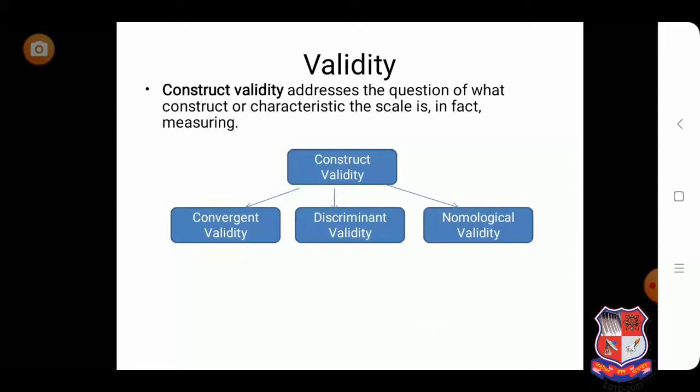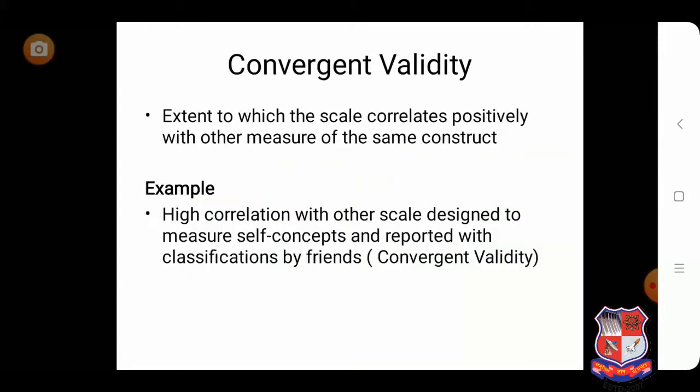If we talk about construct validity, construct validity addresses the question of what construct or characteristic the scale is in fact measuring. Construct validity is further divided into three parts: convergent validity, discriminant validity, and nomological validity. First we will discuss convergent validity. Convergent validity is the extent to which the scale correlates positively with other measures of the same construct.